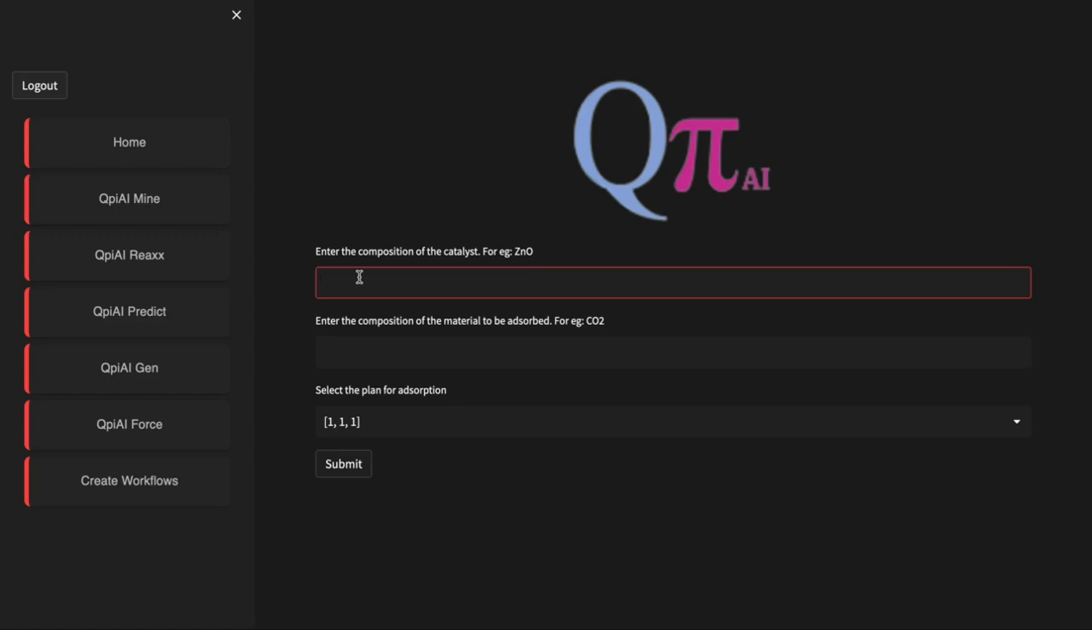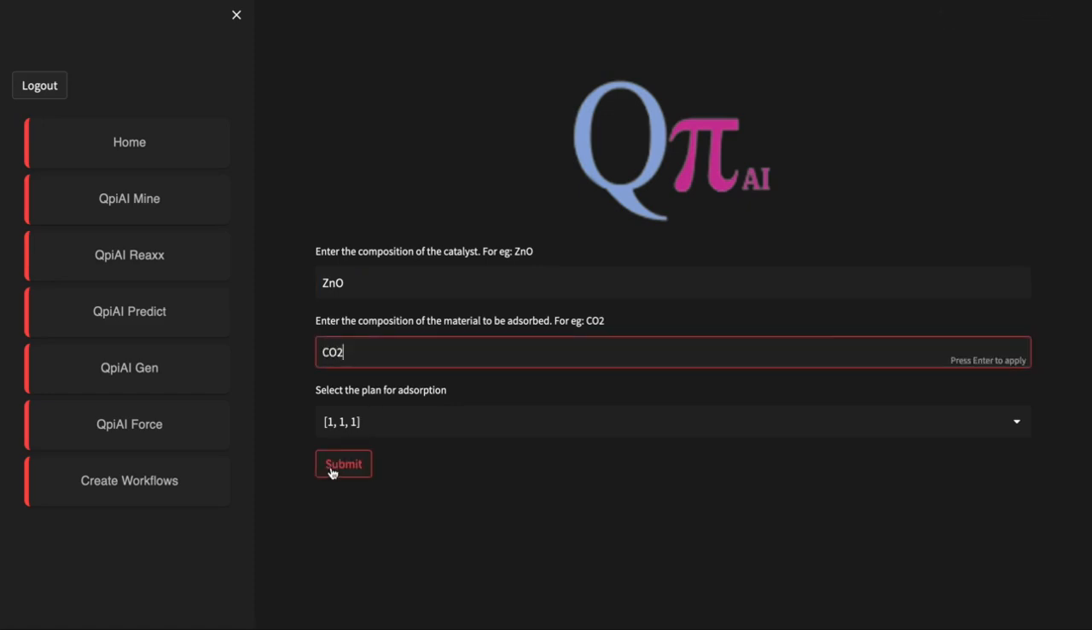To demonstrate the capabilities of Qpiai Force, let's take a closer look at the adsorption of a small molecule on a catalyst surface. Here we input CO2 over the catalyst surface of zinc oxide 111, a classic calculation necessary to understand the mechanism of the behavior of a small molecule on a surface catalyst. Using Qpiai Force, we can calculate various properties associated with this process as displayed here, providing valuable insights for material